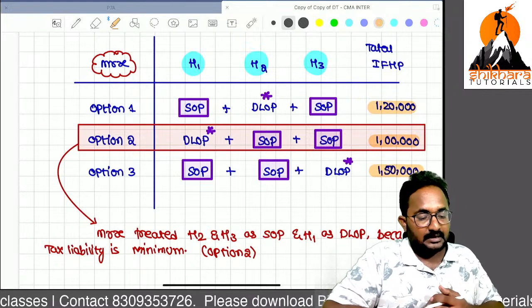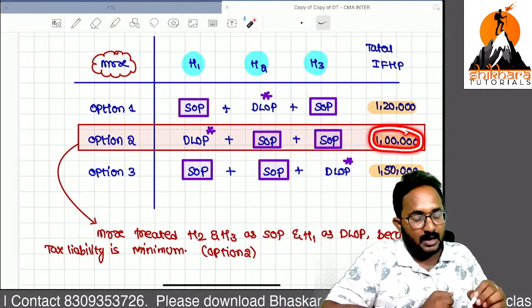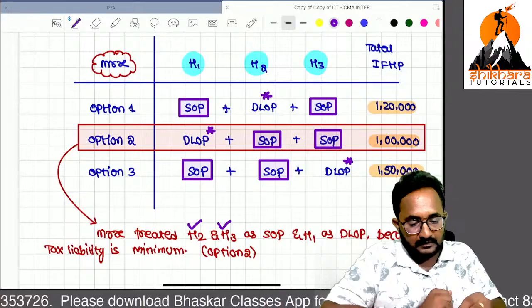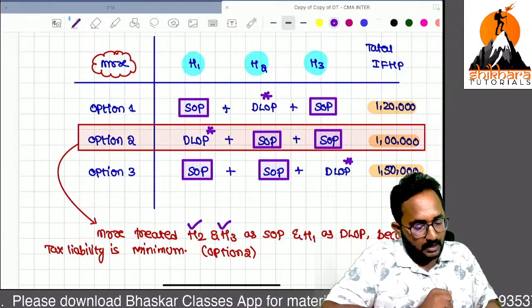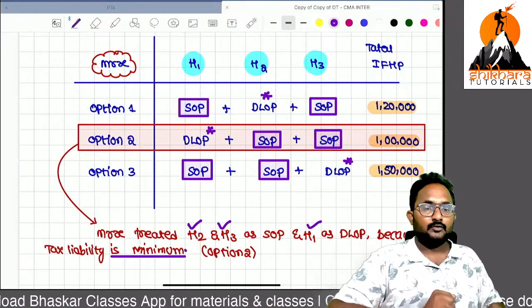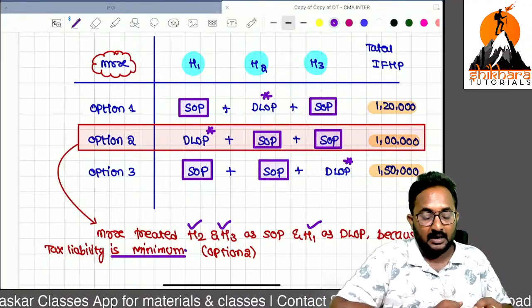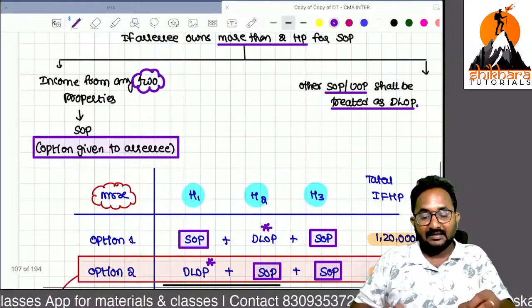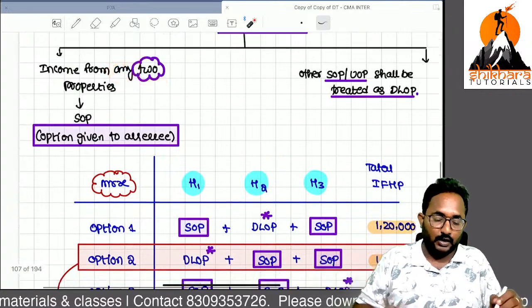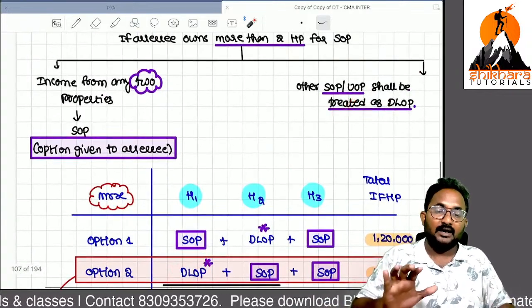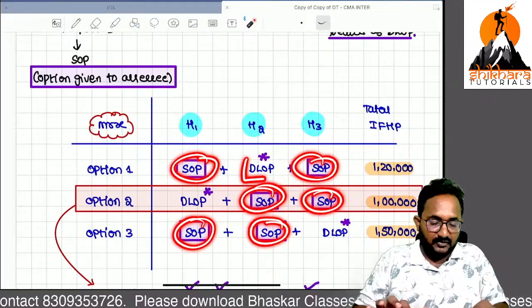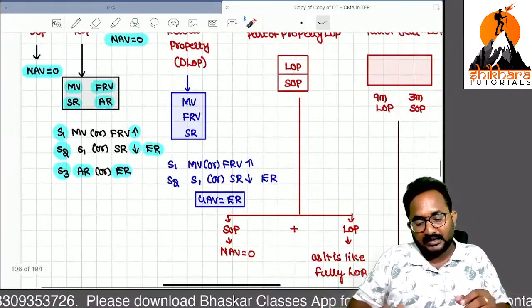So like this, if you compute the total income from house property, in which option do we get a lower value? Option 2. So that's why Mr. X can treat house 2 and house 3 as self-occupied and house 1 as deemed let out. Then only he will get the tax liability as minimum. Based on minimum tax liability, we choose the houses. That's why, at this option of the assessee, he can treat any 2 houses as self-occupied and the remaining as deemed let out. In case of self-occupied, you know the GAV or NAV, but in case of deemed let out house property, how to calculate GAV, I will tell you.